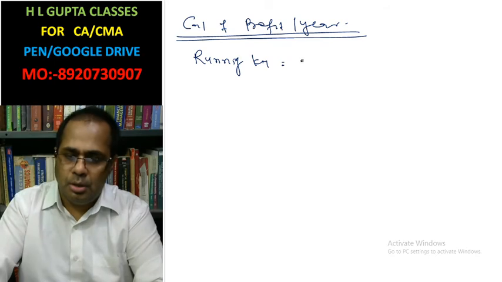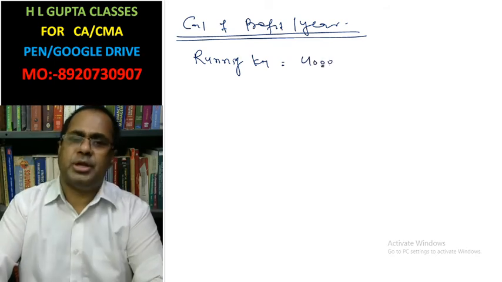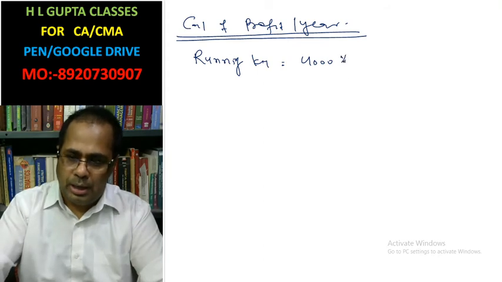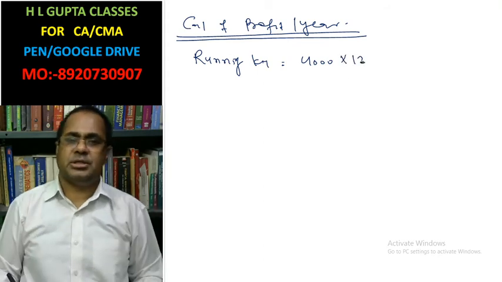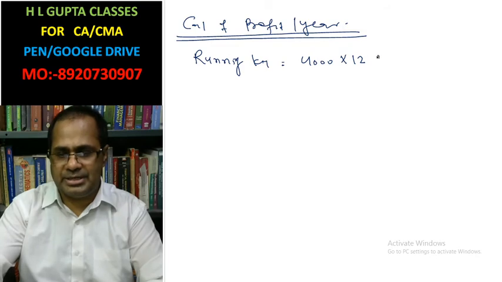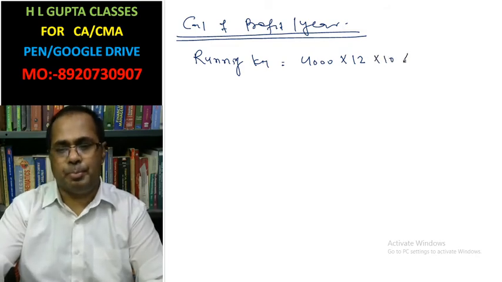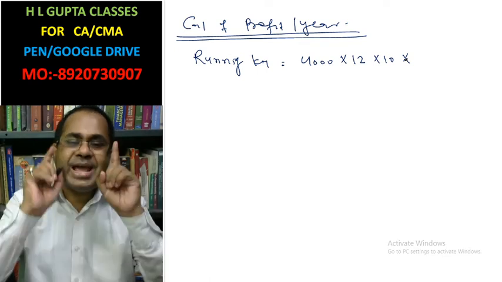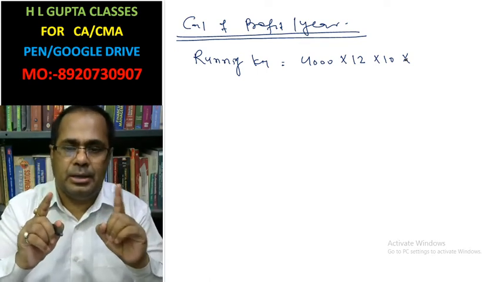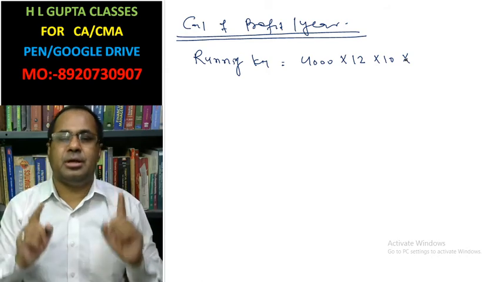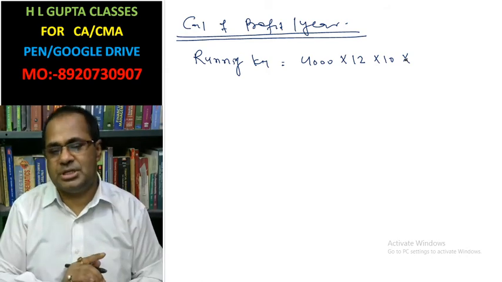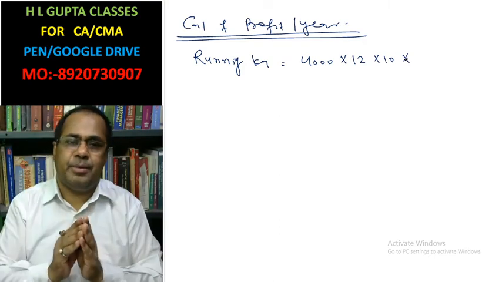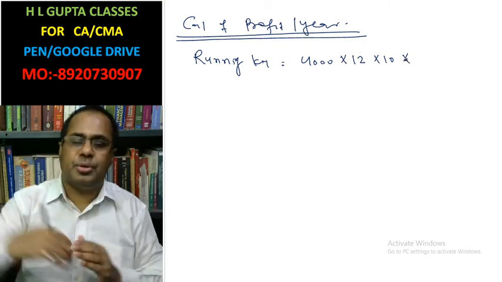Now running kilometer, please calculate. 4,000 kilometer runs in 1 month, there are 12 months, there are 10 taxis, but only 80% running time is with a passenger.